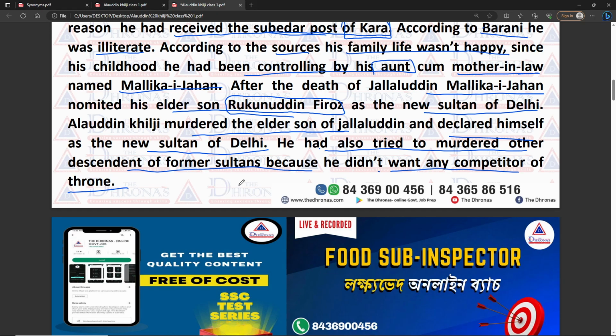because he did not want any competitor for the throne. So this is the early history of Alauddin Khilji, how he developed his power, how he flourished his power and rose from Malik-i-Tazuk to sultan. His journey is described in that past para.